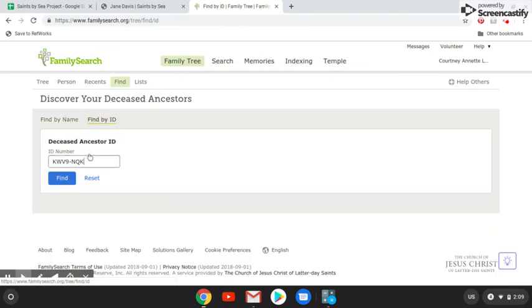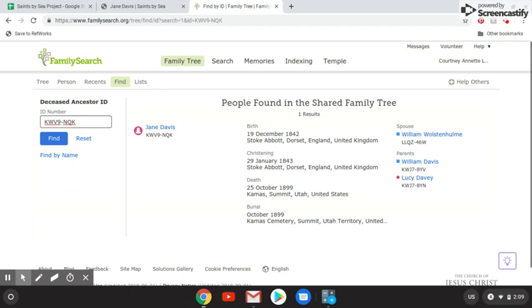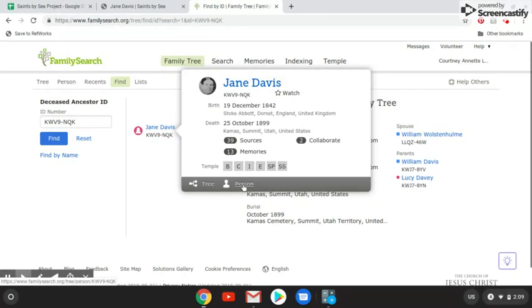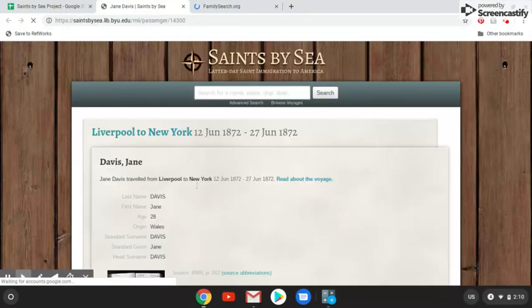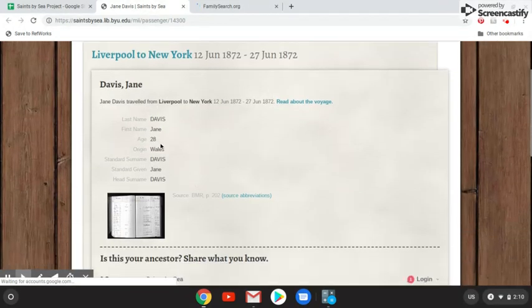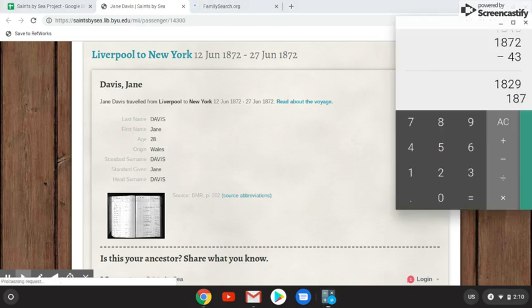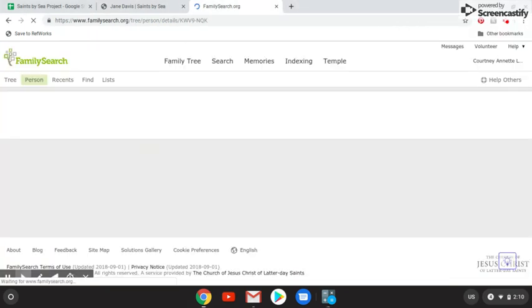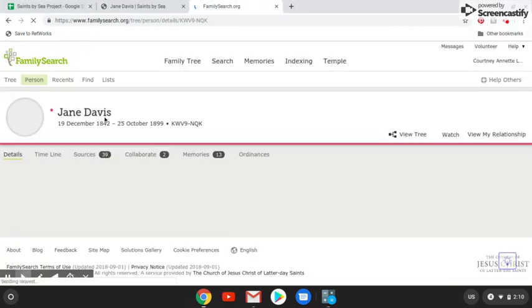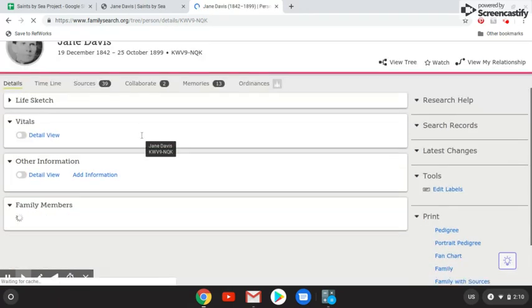So find by ID. Here we go. Here's Jane. Alrighty, so Jane, let's see, according to this, she was 28 from Wales, so she would have been born around 1844. And this lists her birth year as 1842, so it could very well be her.